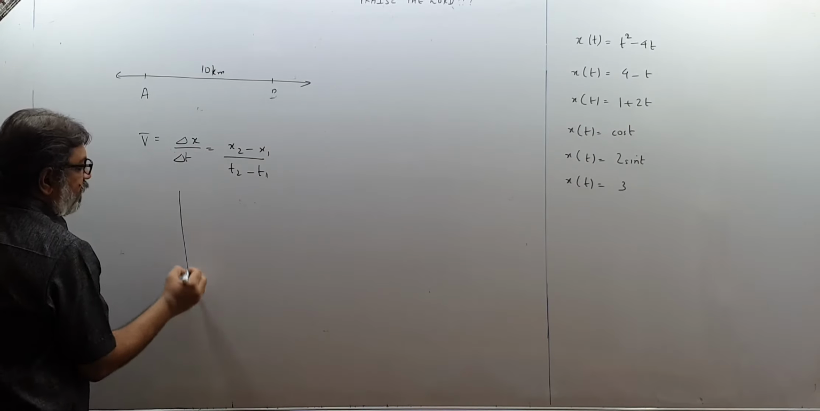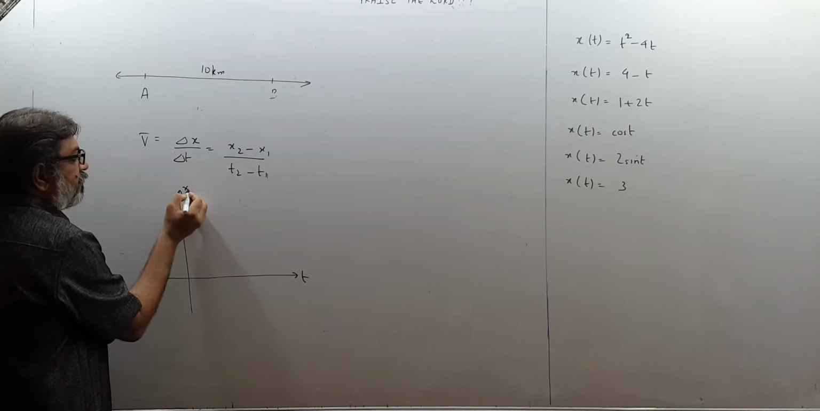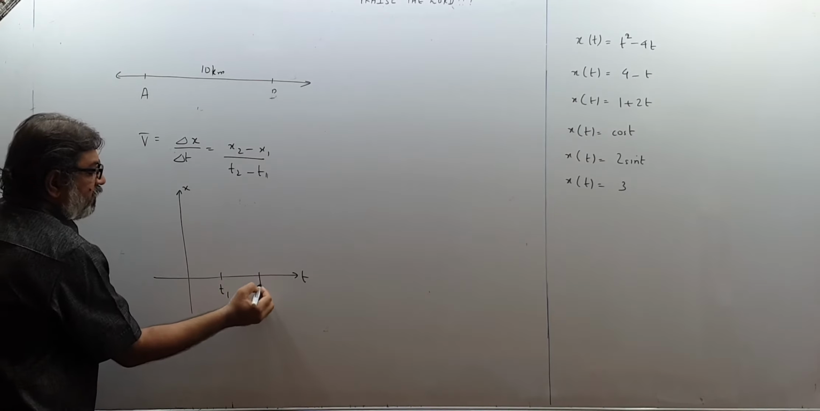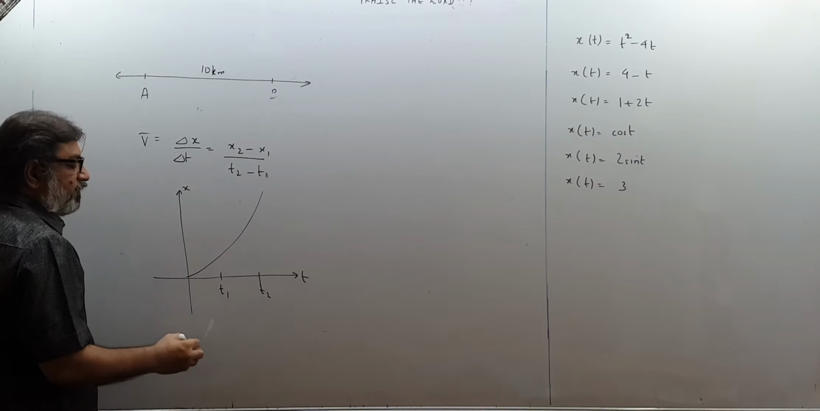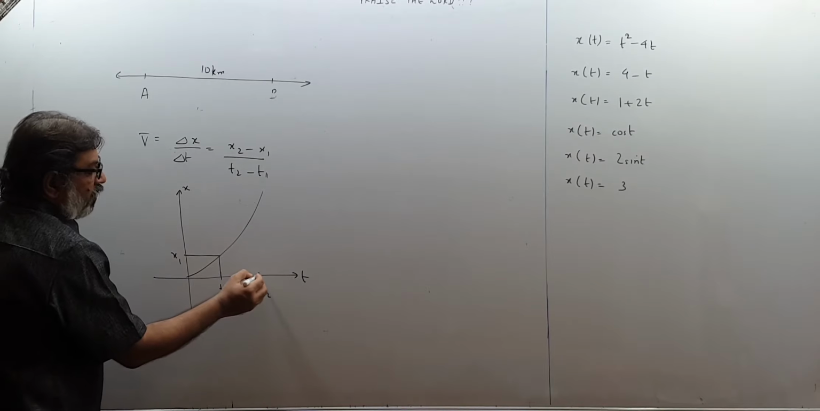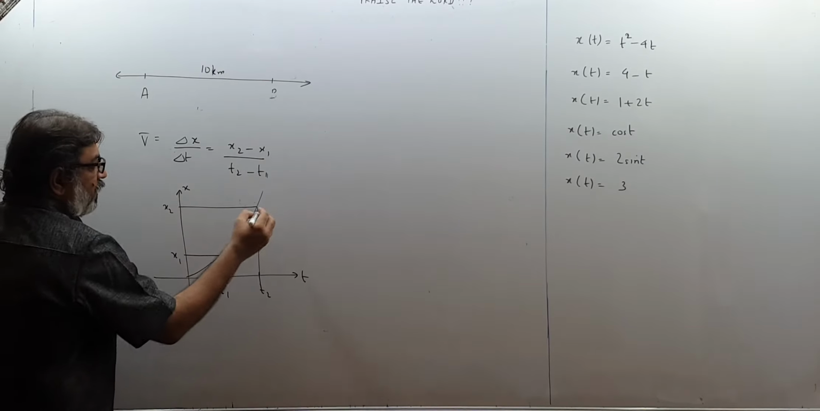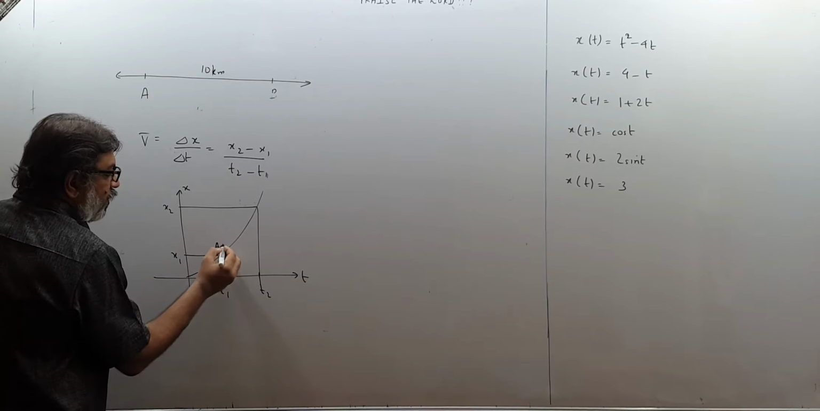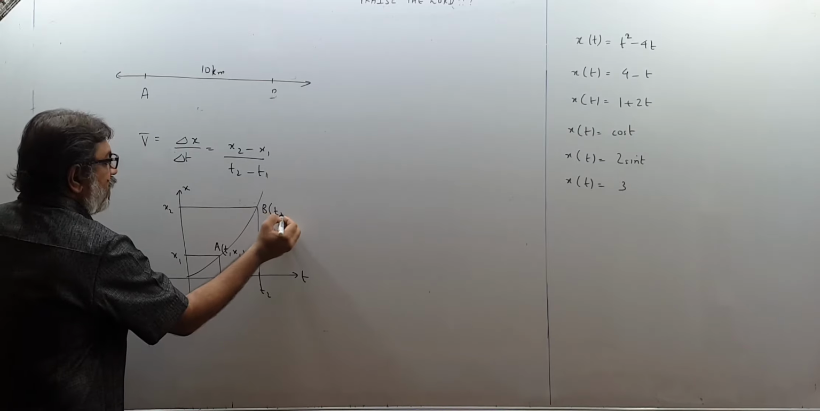If I draw the graph of position versus time, this will be time and this will be position. This is t1 time and this is t2 time. Correspondingly, supposing this is the graph of x versus t, corresponding to t1 I will get one position x1. Corresponding to t2 I will get one position x2 over here. So this is the point A having coordinates t1, x1, and this is the point B having coordinates t2 and